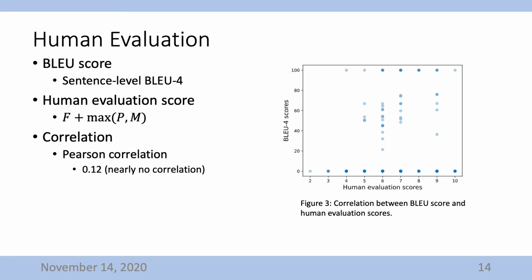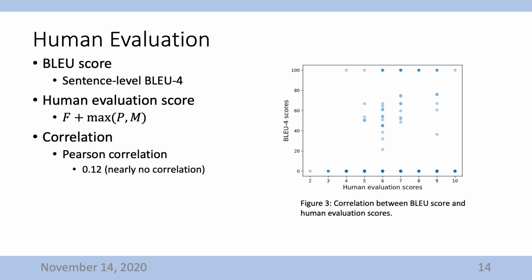Further, we manually annotated 338 outputs of the model trained with centralized data using the criteria introduced previously. Figure 3 depicts the correlation between the BLEU score and human evaluation scores, and the darkness of points denotes the level of overlap, where we use the sentence-level BLEU-4 score as the BLEU score for each translation item. We set F plus max(P, M) as the human evaluation score.